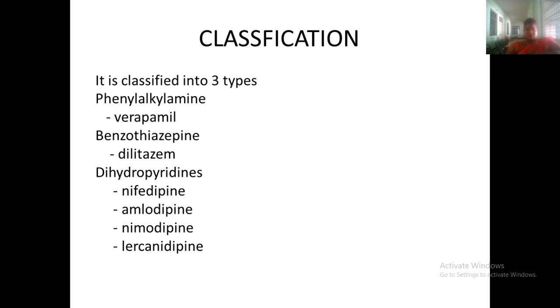So what are the calcium channel blockers? Classification: calcium channel blockers have been classified into three types: phenylalkylamines, benzodiazepines, and dihydropyridines. Phenylalkylamine: verapamil. Benzodiazepine: diltiazem. Dihydropyridines: nifedipine, amlodipine, nimodipine, and all the drugs of this dipine type will come under this classification.